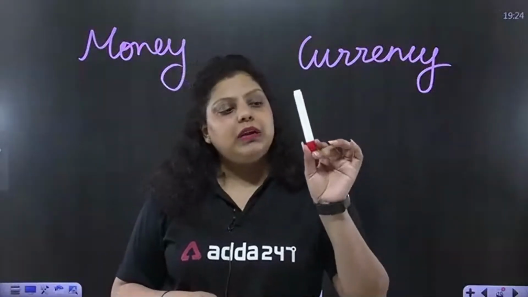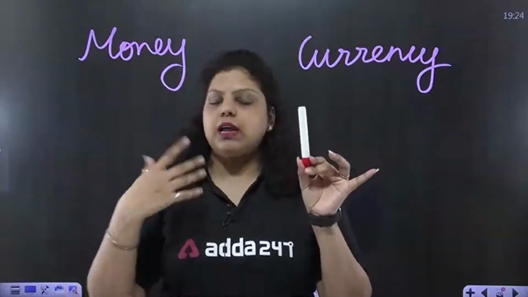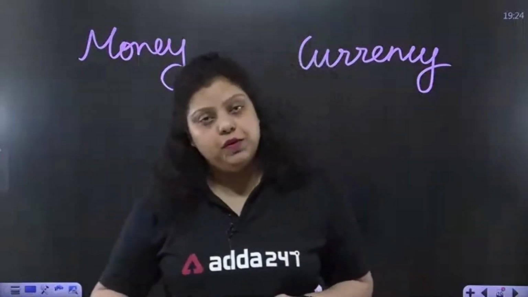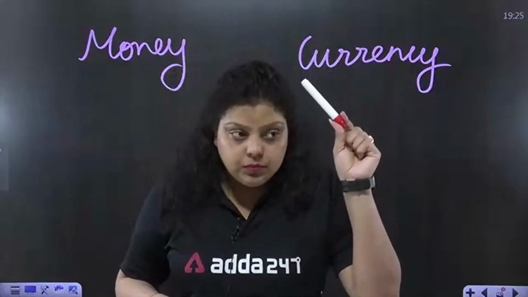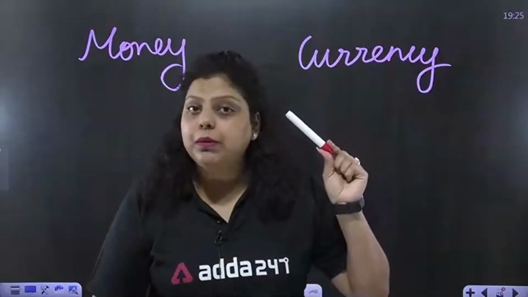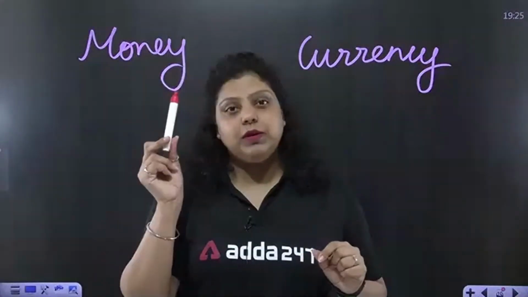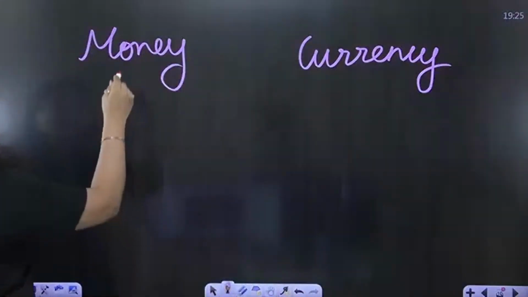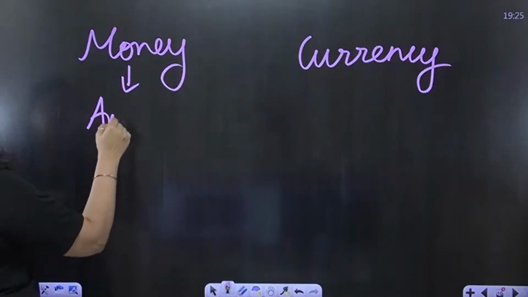Apart from that, if I want to purchase this pen and I do not have cash, I can issue a check. I can transfer the funds to the account of a person. I can give my bond to the person for the same amount as this pen. So there are so many options. If I talk about money, money can be anything.